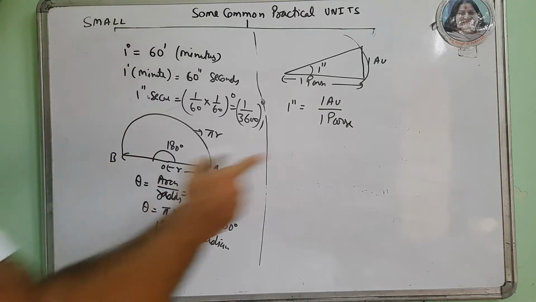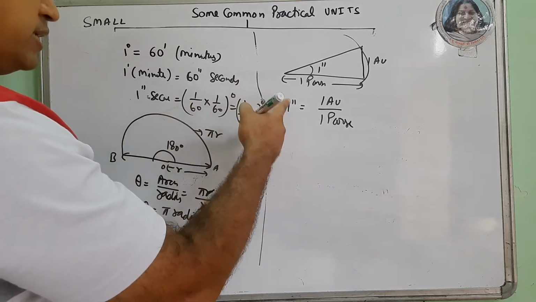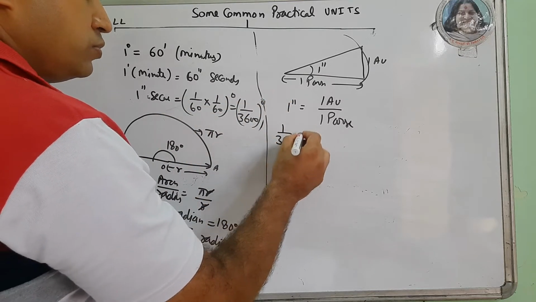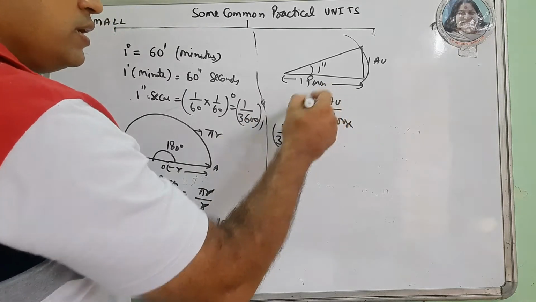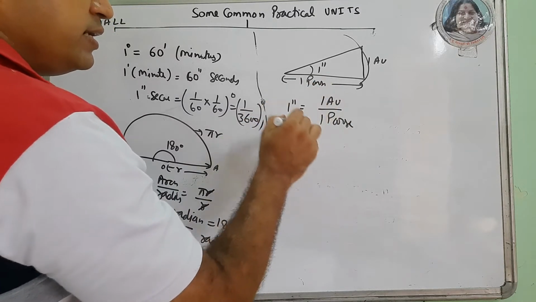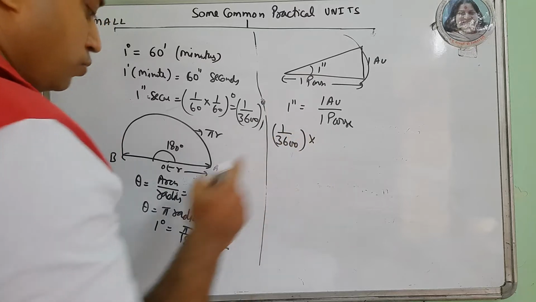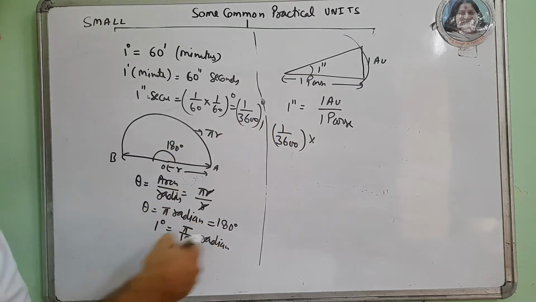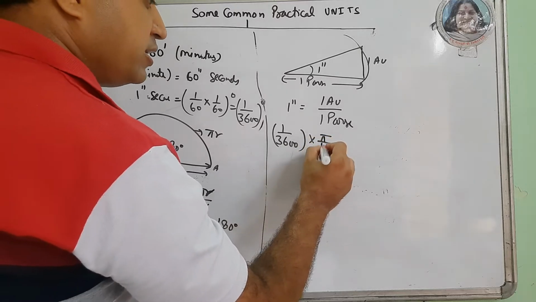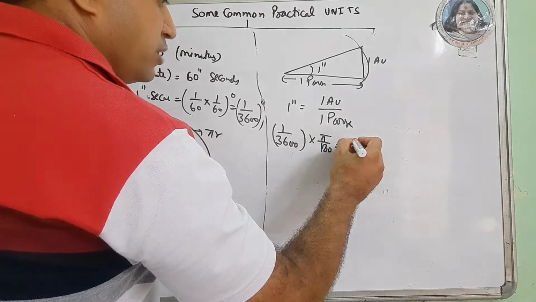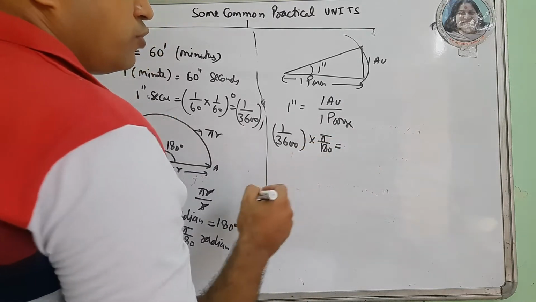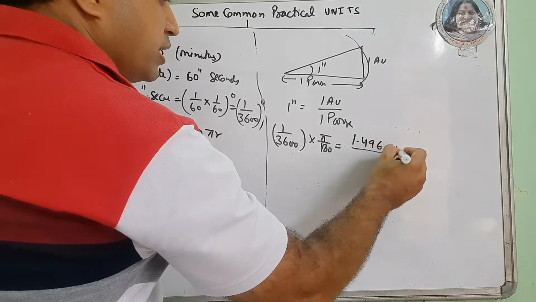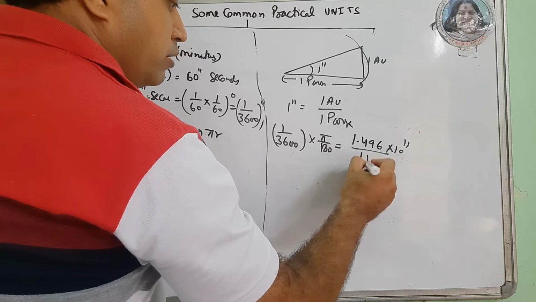Now substitute the value of each term. 1 second I can write as 1 by 3600 degree, but arc upon radius needs the angle in radian. So 1 by 3600 degree will become pi by 180 radian. 1 astronomical unit is 1.496 into 10 to the power 11 upon 1 parsec.